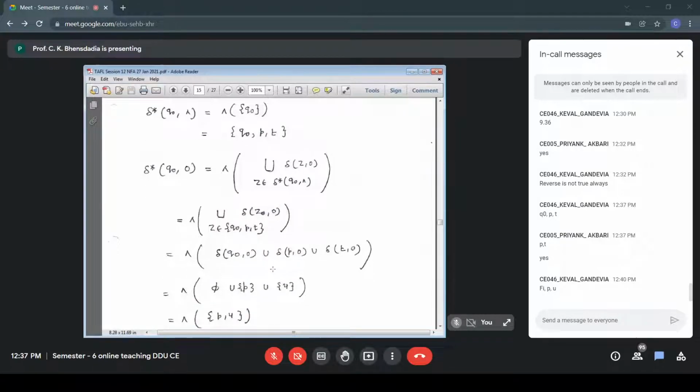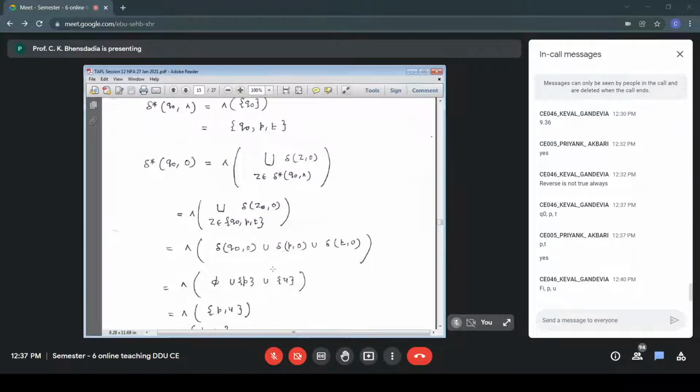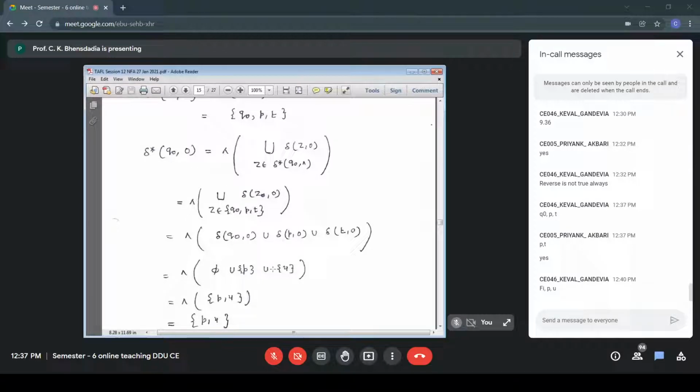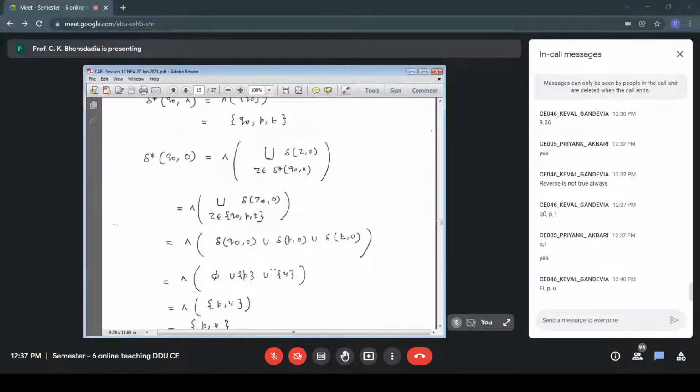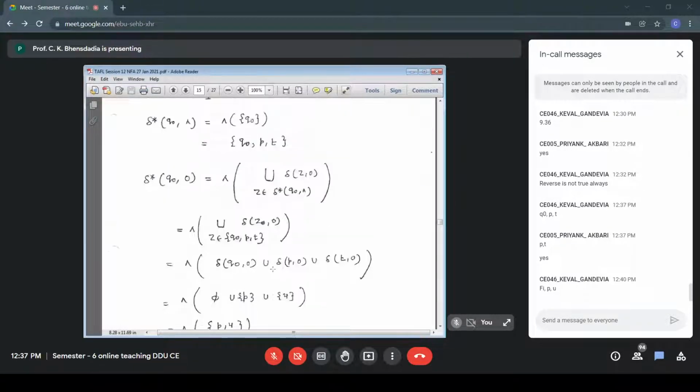So answer is PU. And then on the outer side we have null closure, so null closure of PU. Now I have to compute null closure of PU. My first answer is PU itself. That is rule number 1. Now from P and U, I'll see if there is a null transition.